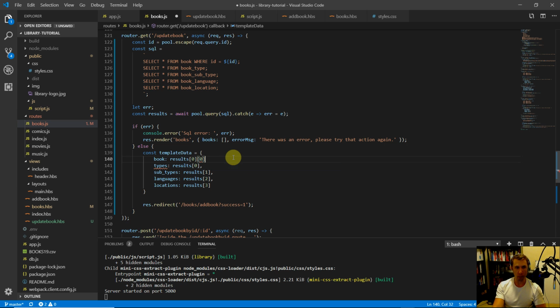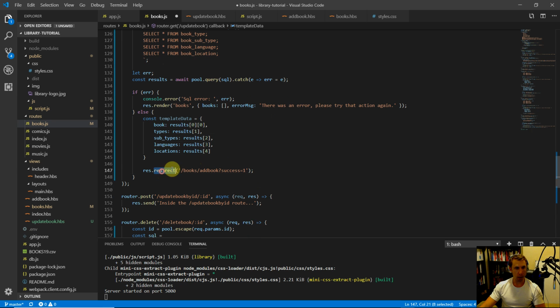And then this is weird, but another 0, because we have 2 arrays to go into to actually pull out that book object. So results of 0, and then these will all be incremented by 1. So 2, 3, 4. Results of 1, result of 2, and 3, and 4. And that'll get all of these properly passed into our template.